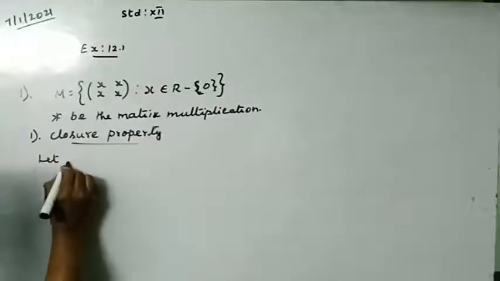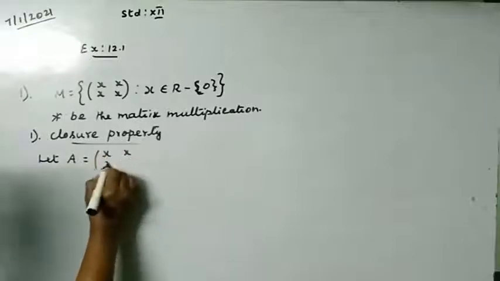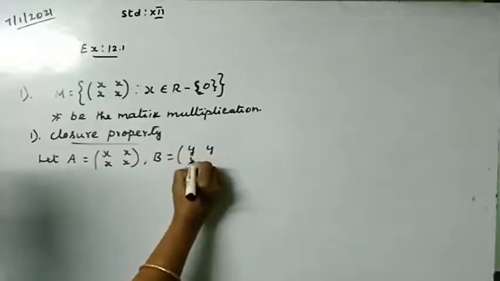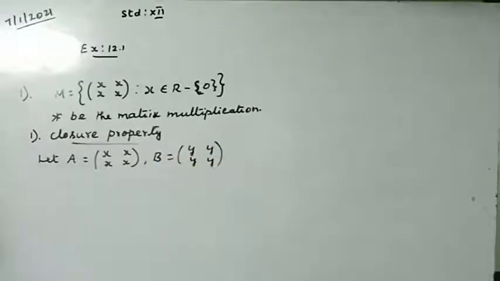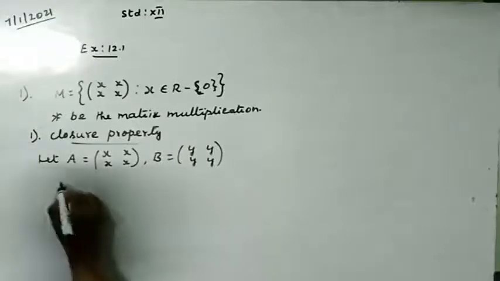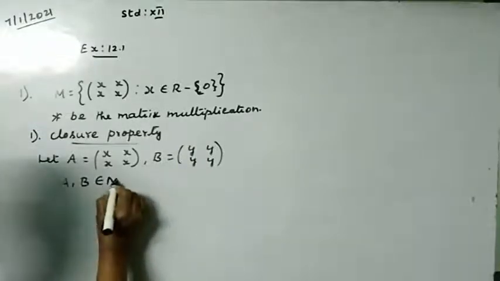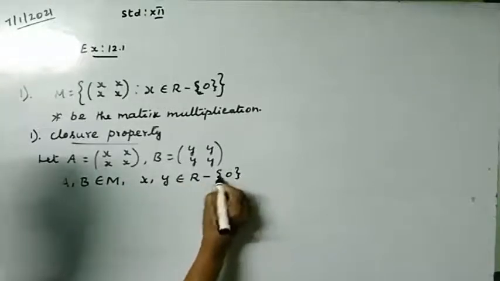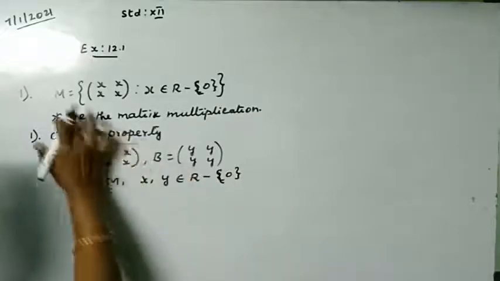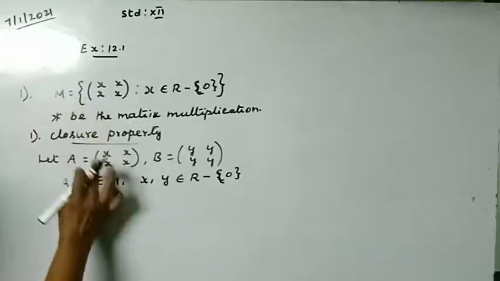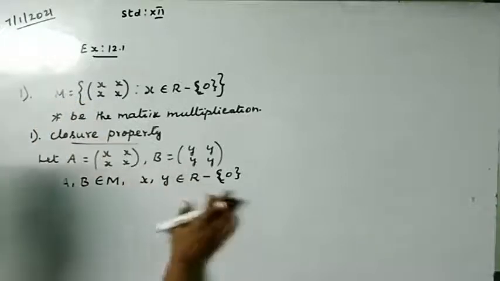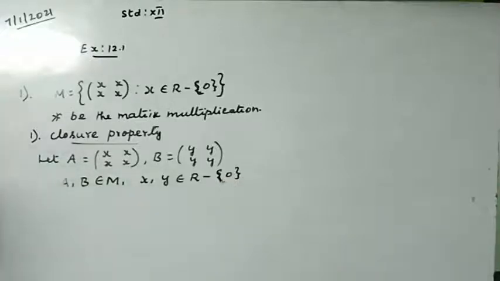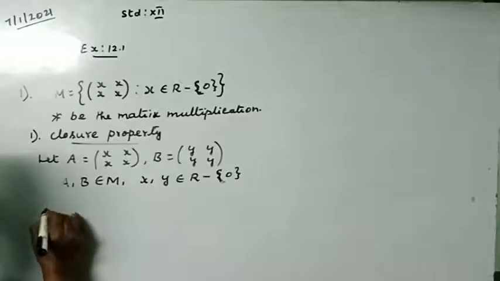First, let A be the matrix X X X X and B be the matrix Y Y Y Y, and I want to multiply these two matrices, where A, B belong to M and the elements X and Y belong to R minus 0. Both these matrices are in the system M, and all the elements inside belong to the number system R minus 0, write that down. Now I want to check AB, the matrix multiplication they asked for.